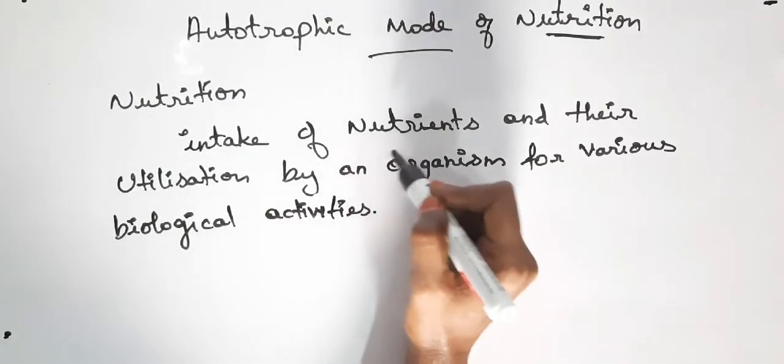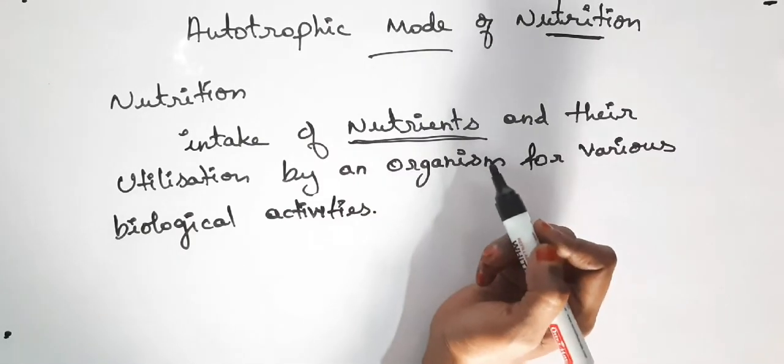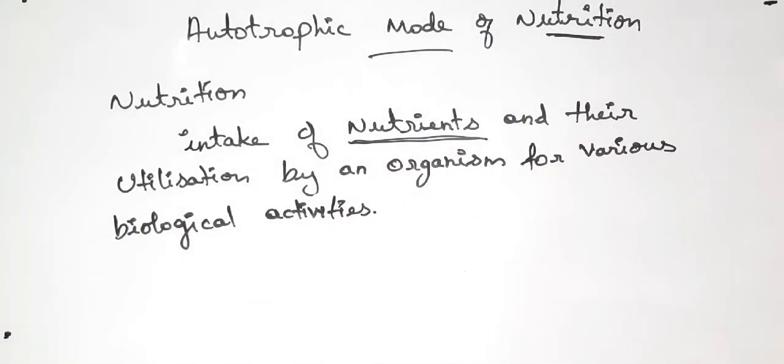So we had a word here, nutrients. What is meant by nutrients? Nutrients are the substances which we are intaking as carbohydrates or proteins or fats or vitamins, whatever it may be.